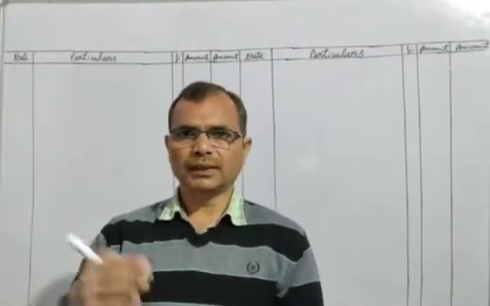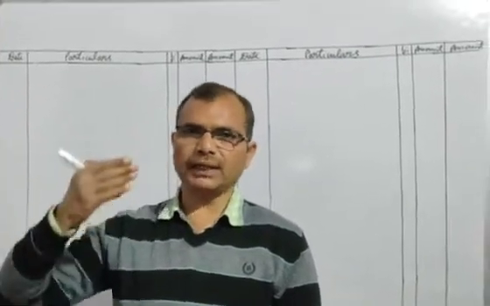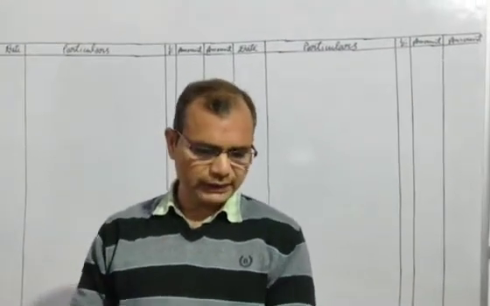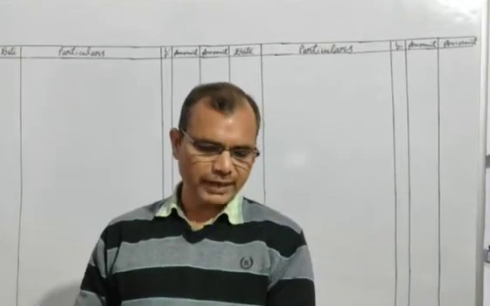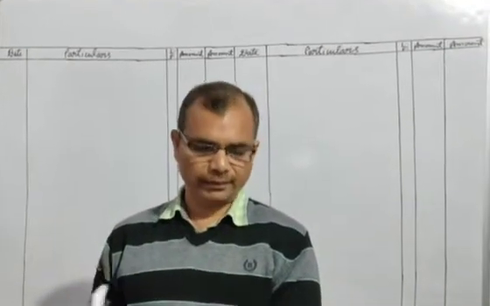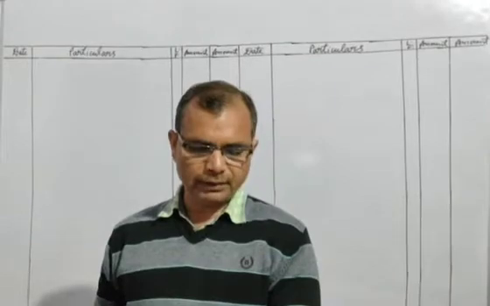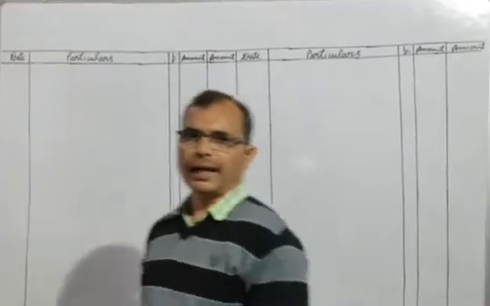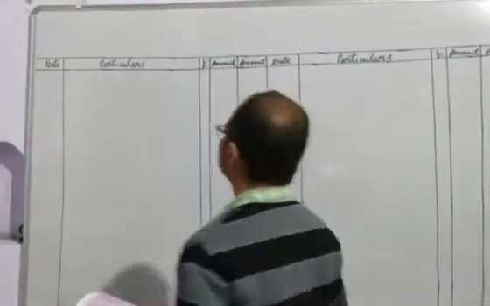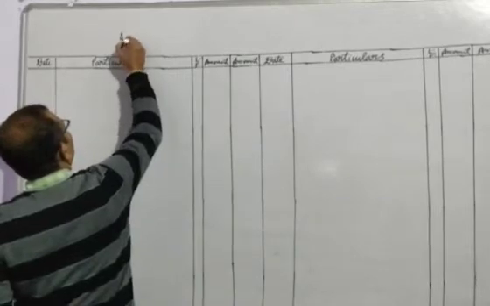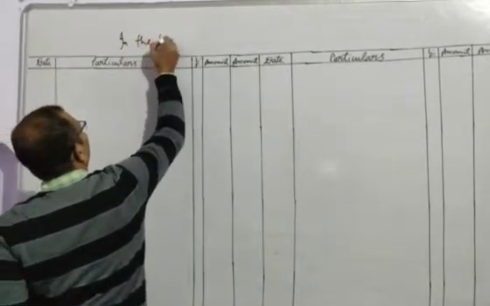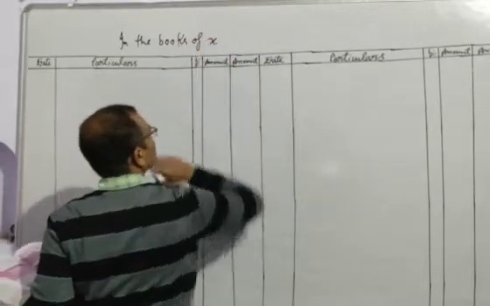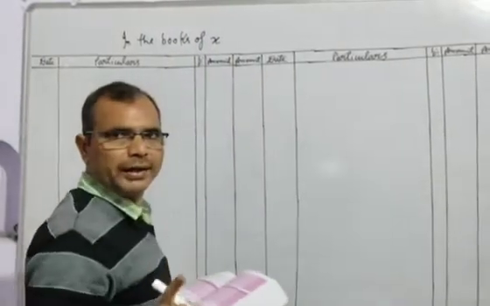So students, now we will understand all the things practically by taking a question. The question is this: on 1st April 2016, Y accepts a bill drawn by X. Means X writes a bill and Y accepts. So we will write here in the books of X. X is the drawer.